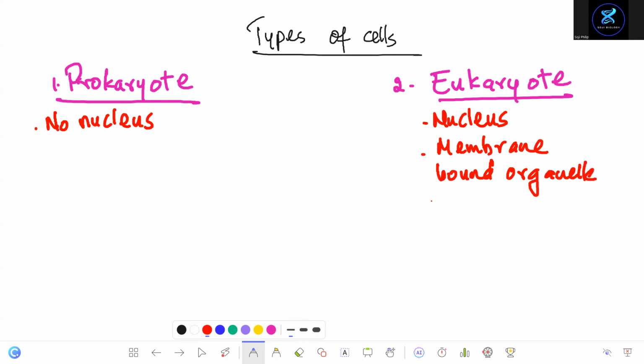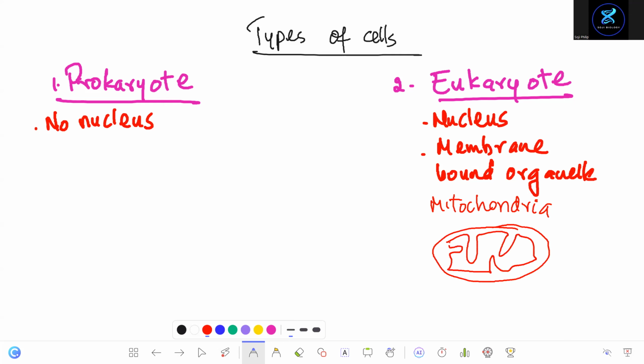For example, mitochondria. You know this from last year, right? Around the mitochondria, you find a membrane. See, this is a mitochondria. You can find a membrane around it. So it's called a membrane-bound organelle. But here, no membrane-bound organelle.